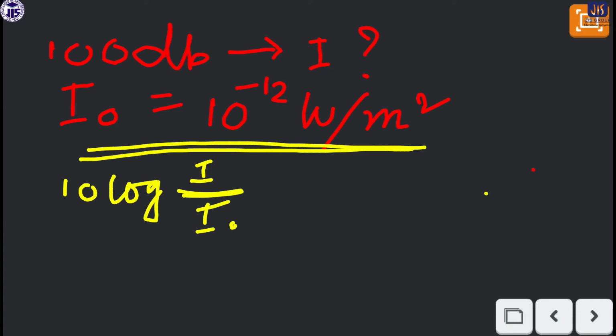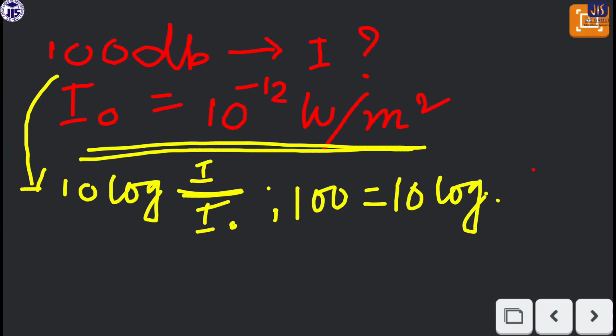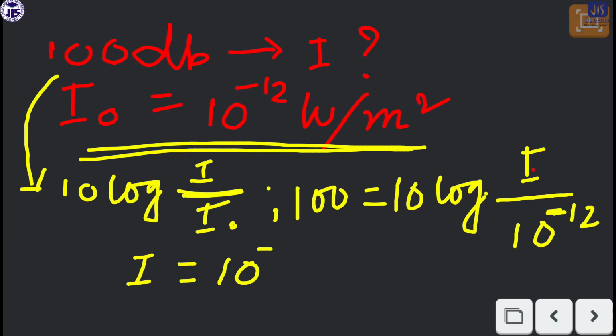Okay, sound level or dB equals to, so here dB is 100, so we can write that 100 equals 10 log I by I0. So you have to find the value of I, but the I0 value is given, so it will be 10 to the power minus 12. After solving this equation, you will get I equal to 10 to the power minus 2 watt per meter square. So this is the answer for you.